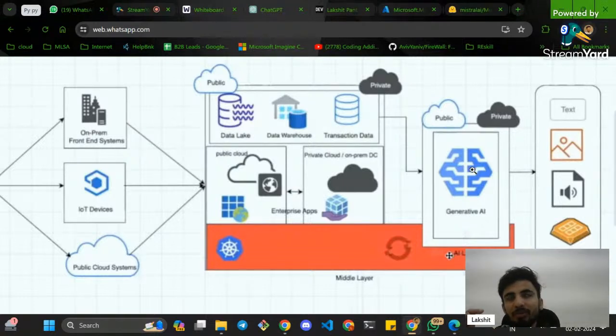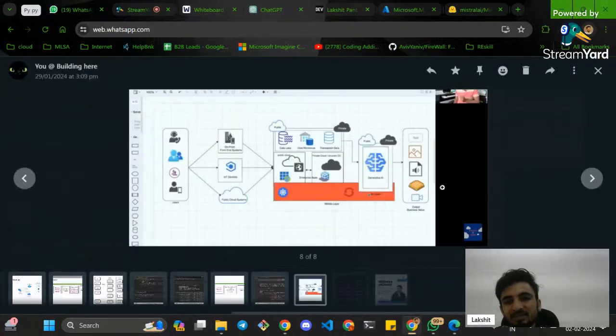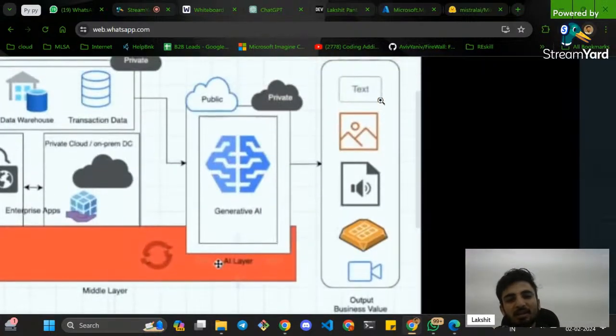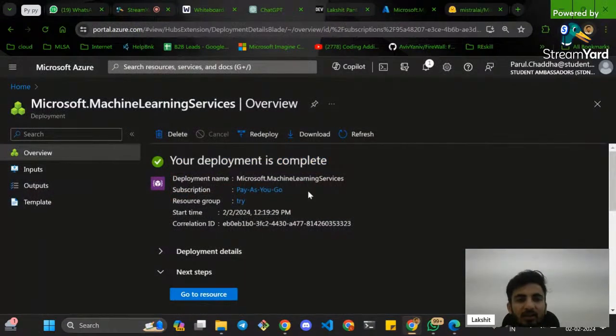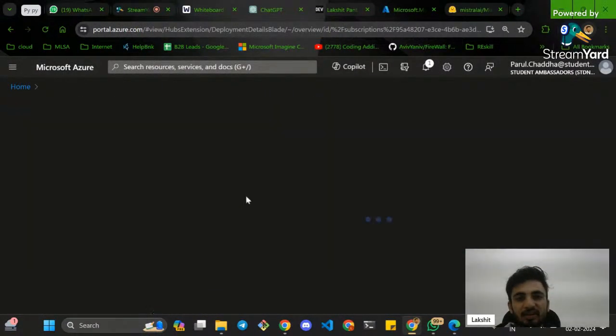So that means Lakshit is interested in investing. It will show me, through generative AI, the ads, some better ways, and better news, whatever my type is. Again, the business has the power to decide what output value it wants to generate.